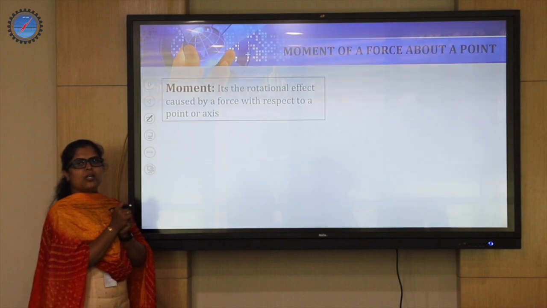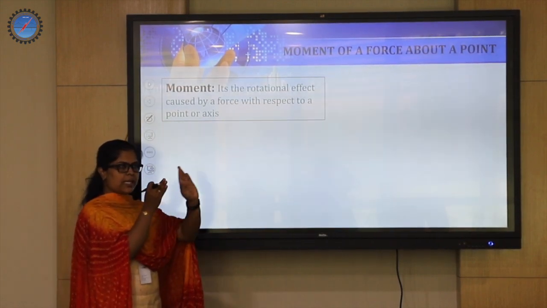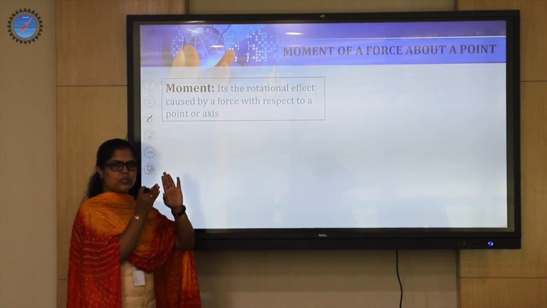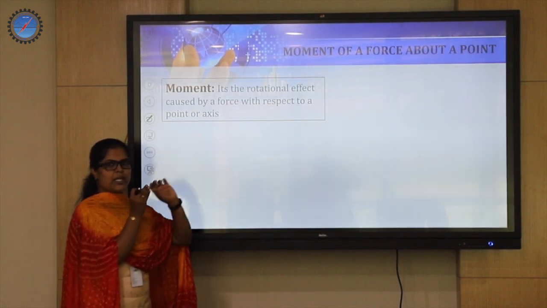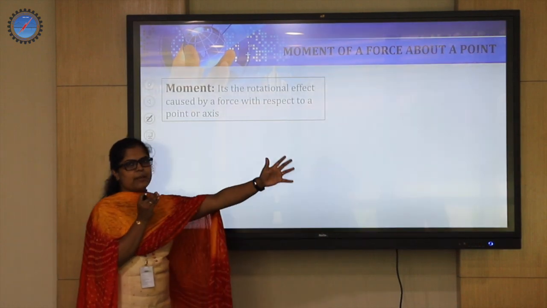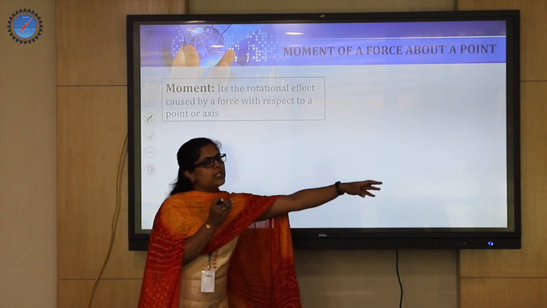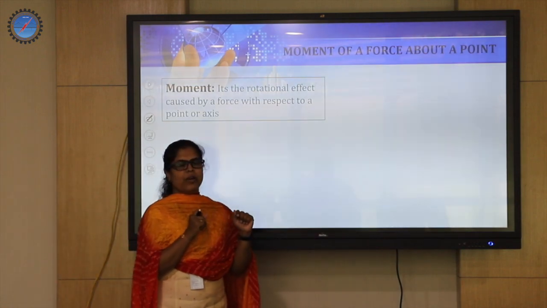You have understood the concept of force. If you apply a load in a direction to any object, or a force being applied in one direction, you can expect the displacement of that object in the same direction. Correct? If I apply a force like this, I expect this to move in the same direction to relocate it.